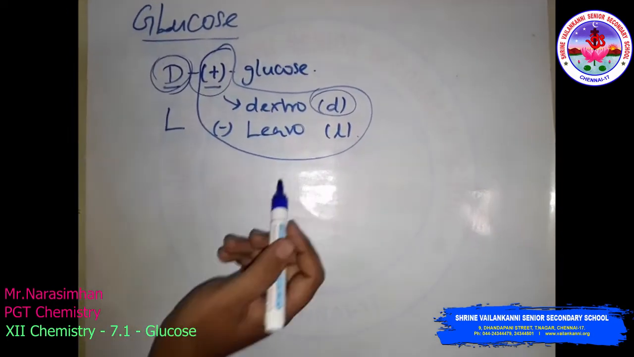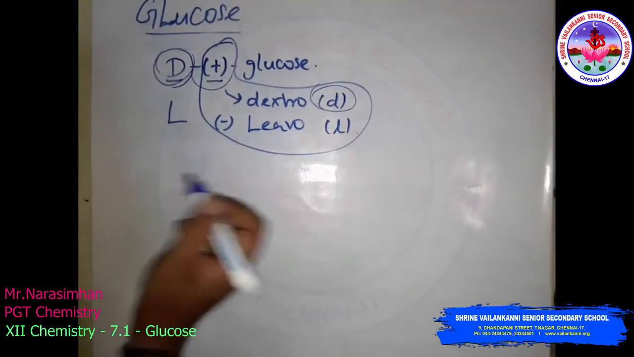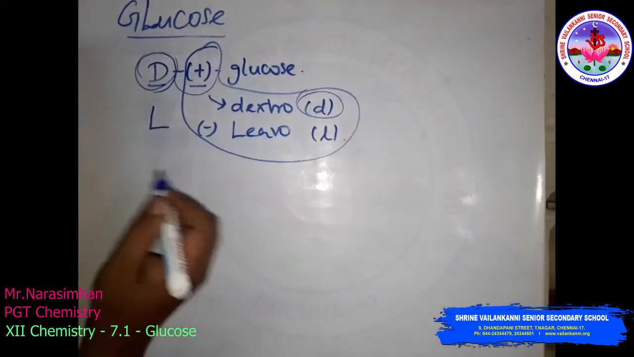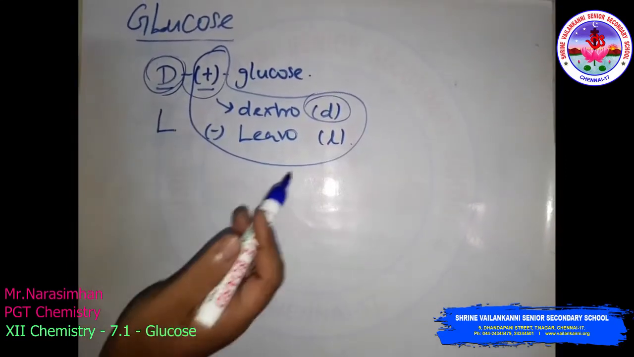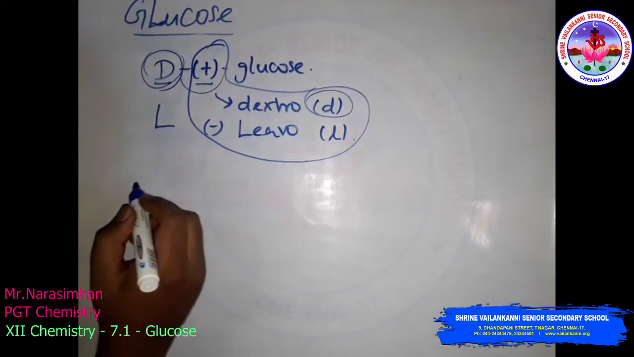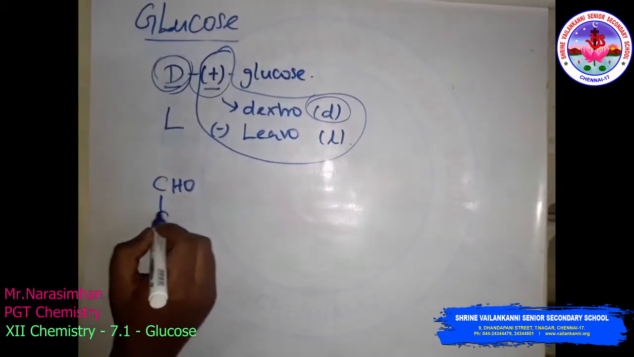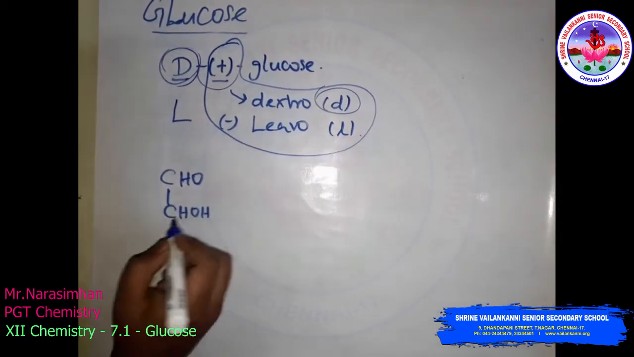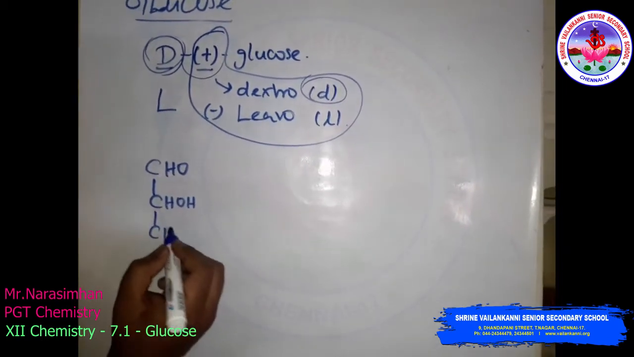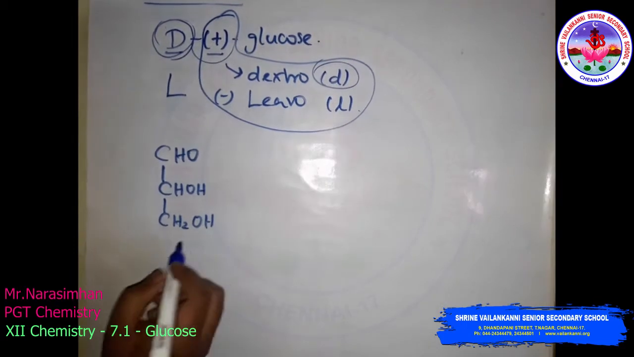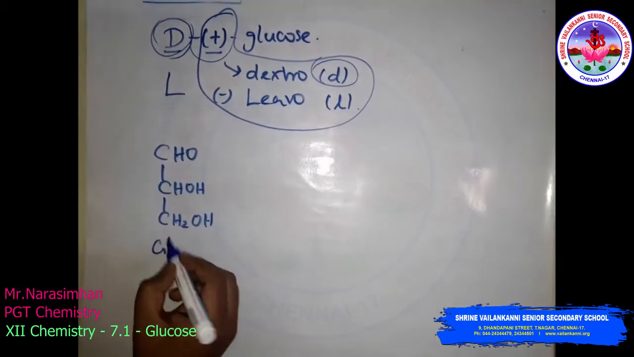For example, take glyceraldehyde, and the relation of this glucose with glyceraldehyde. The glyceraldehyde structure is CHO, CHOH, and CH2OH. This is called glyceraldehyde.